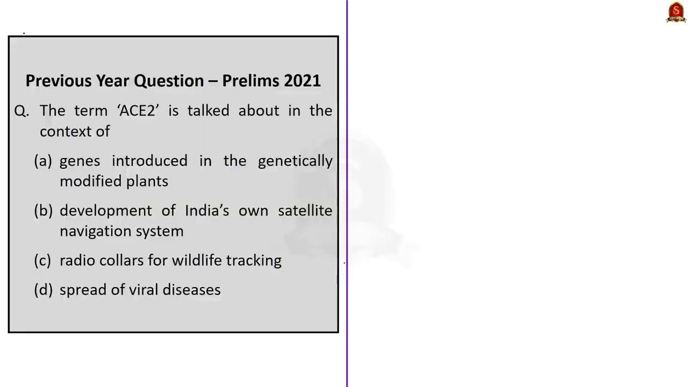This is a previous year question which appeared in the 2021 prelims paper. Let me read out the question. The term ACE2 is talked about in the context of. See, from our discussion itself, you can easily say that ACE2 is related to the spread of viral disease because it acts as a functional receptor for certain coronaviruses such as SARS coronavirus and the SARS coronavirus 2.